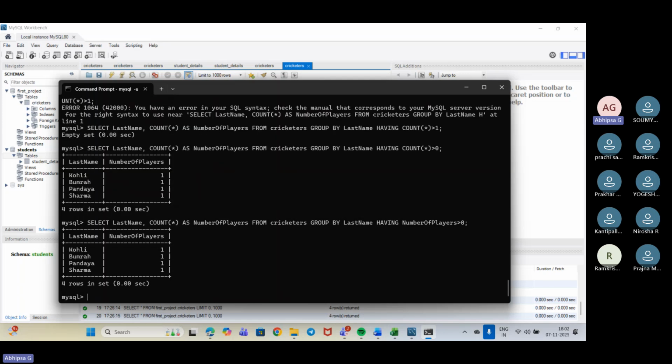Okay, fine. So it will also put, because we are using as, the same thing we are putting it as. Ma'am, we are using count star, so all of these values are stored in this column name only, right?